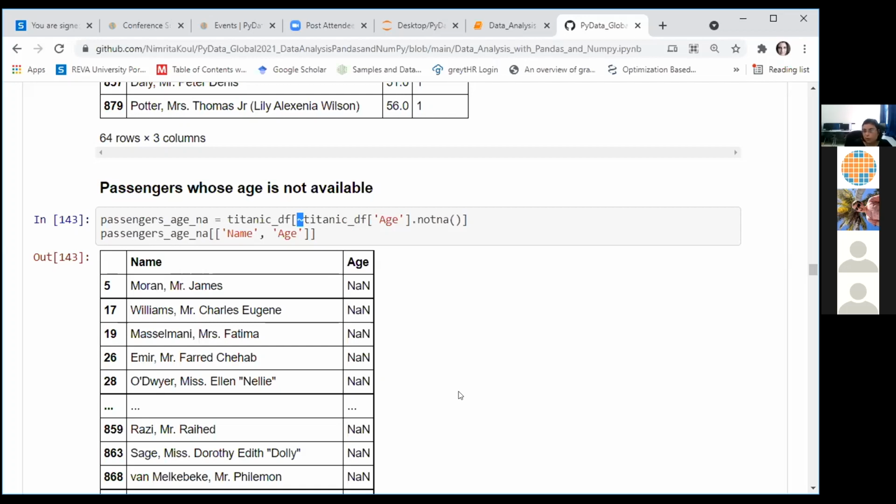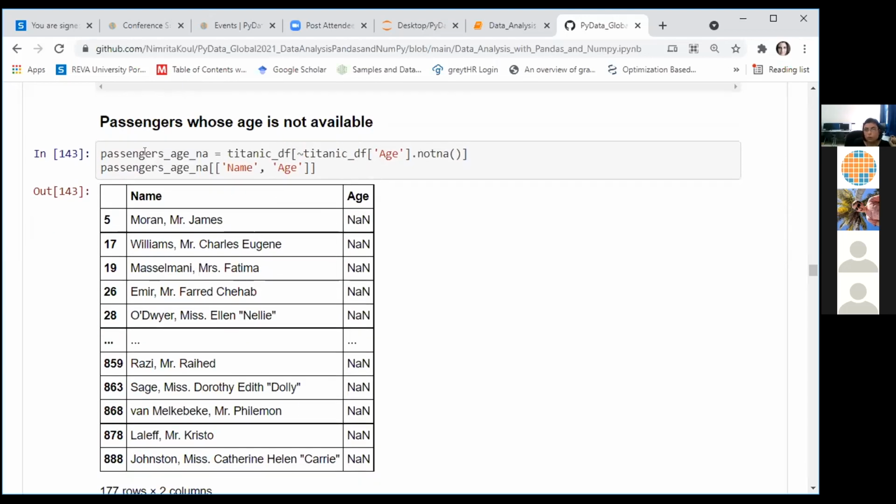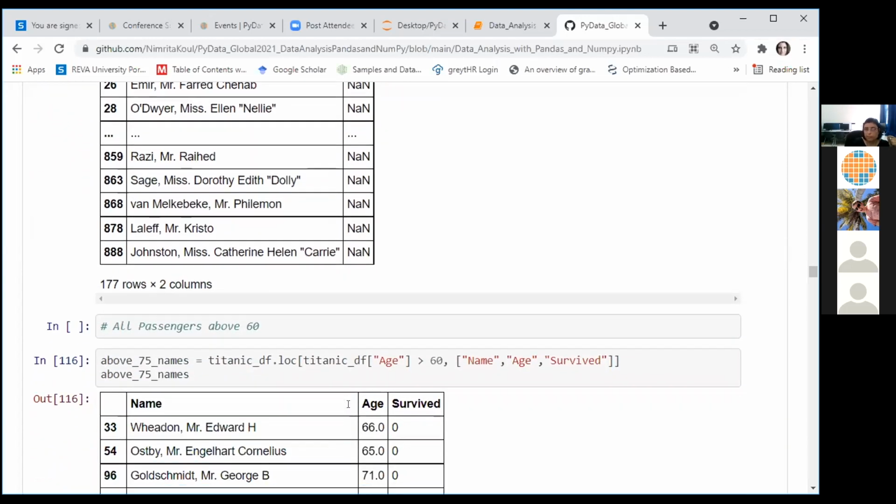The overall effect is returning all the passengers where the age column contains a missing value. For all the columns we have in this data frame, we are returning only 2 columns, age and name. So these are all the passengers who did not provide their ages.